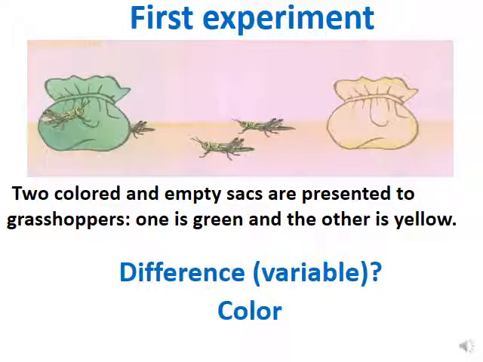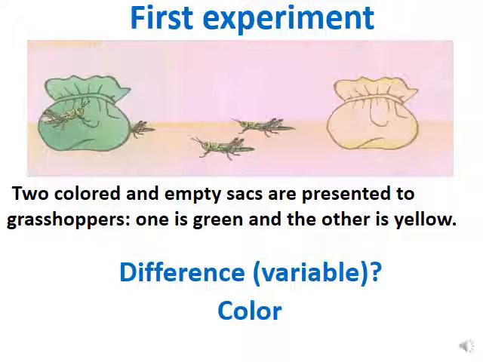Let's move to some experiments here. We have 2 experiments about the grasshopper. A grasshopper is placed in an experiment with 2 empty sacs. They are presented to the grasshopper. One of them is green in color, and the other is yellow in color.